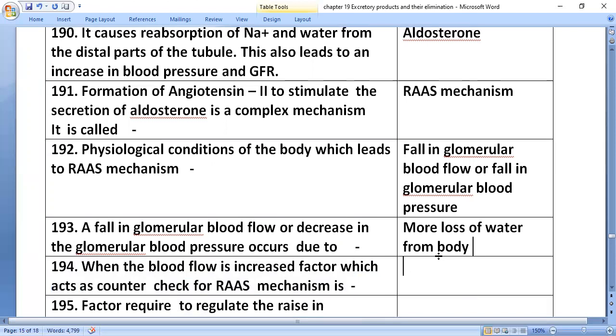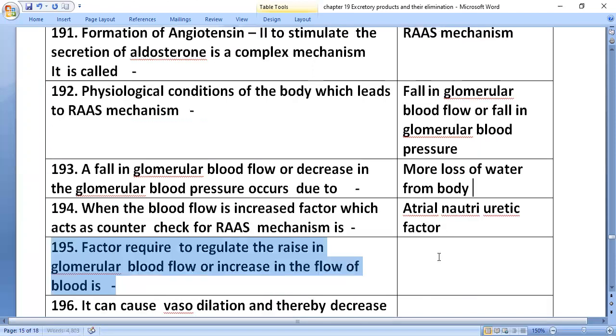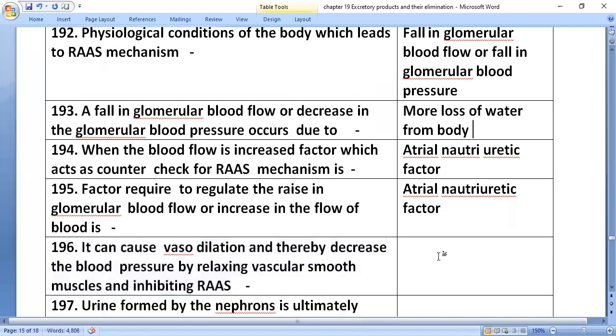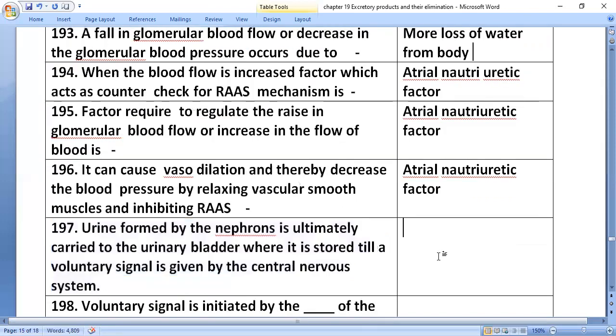When the blood flow is increased, the factor which acts as a counter check for the RAAS mechanism is atrial natriuretic factor, ANF, which is released from the right atrium of the heart. It can cause vasodilation and thereby a decrease in blood pressure by relaxing vascular smooth muscles and inhibiting the RAAS mechanism.